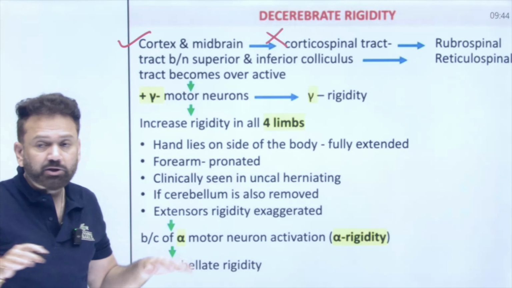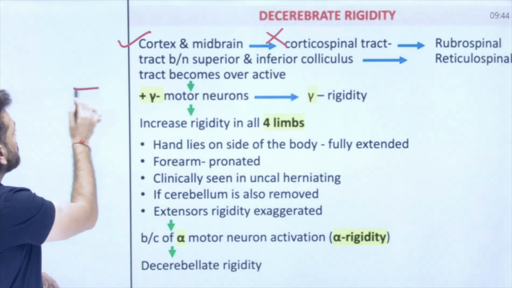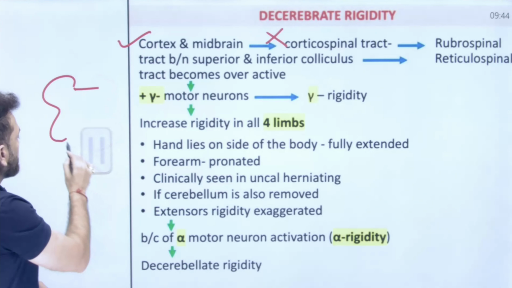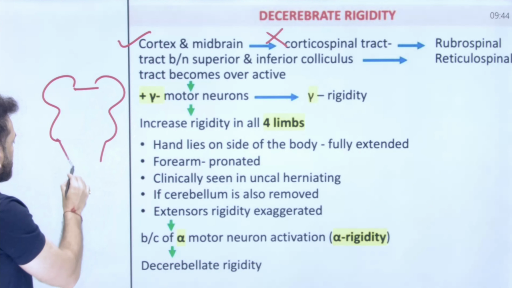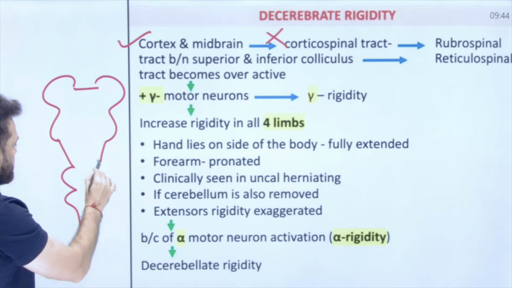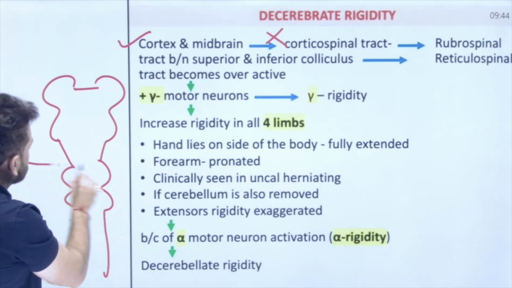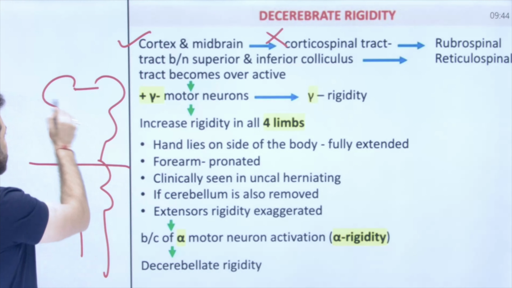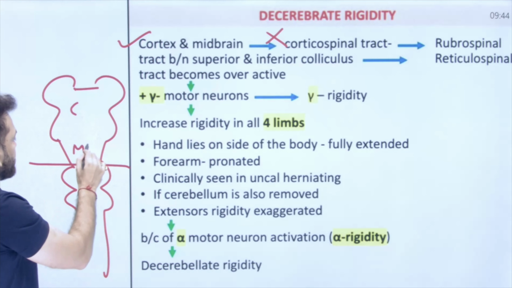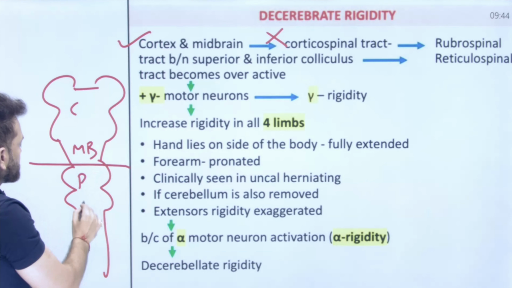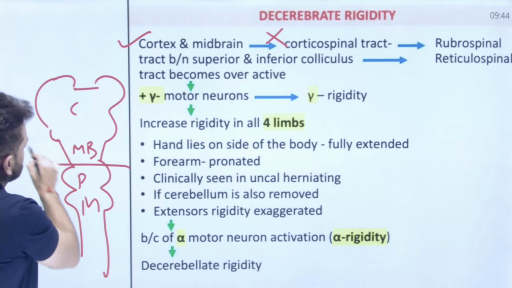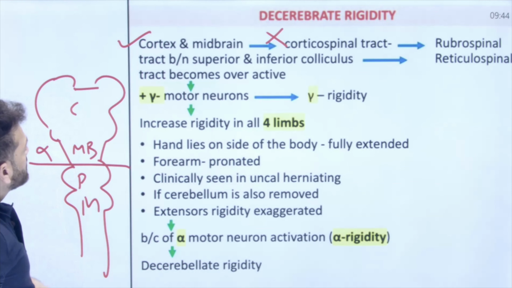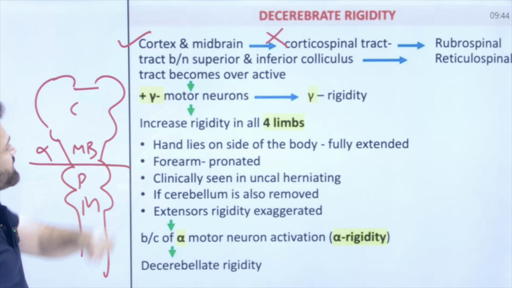If there is damage to cortex and midbrain. This is cortex, this is midbrain. This is pons, this is medulla. If cortex and midbrain both are damaged, it is called decerebrate rigidity.